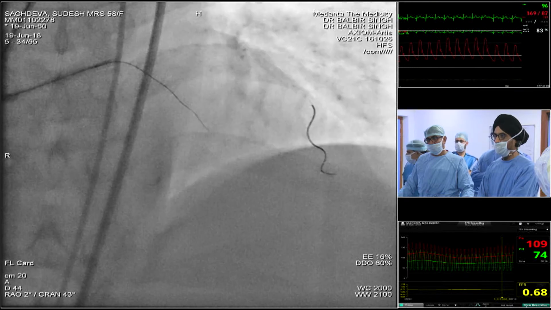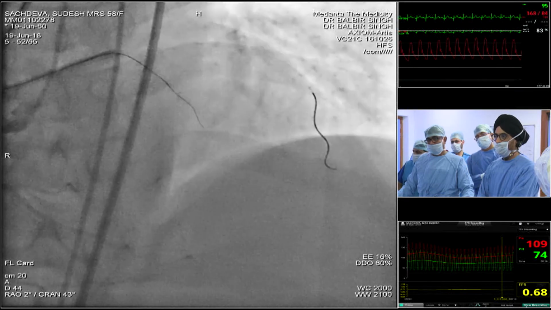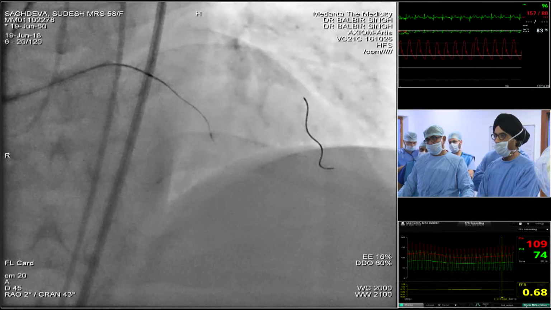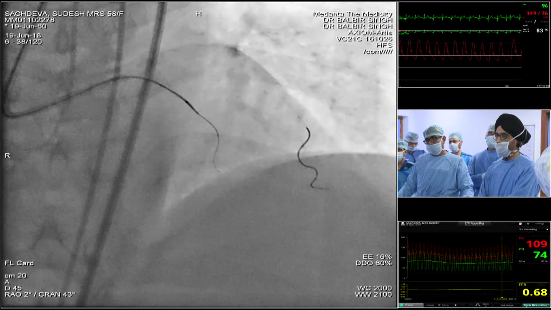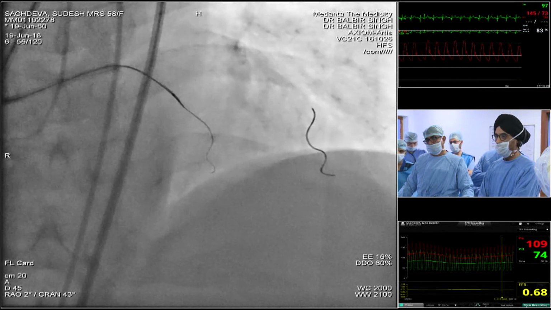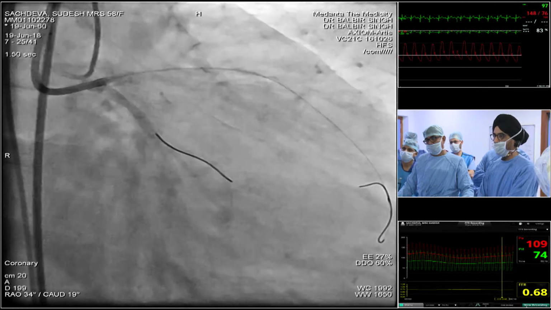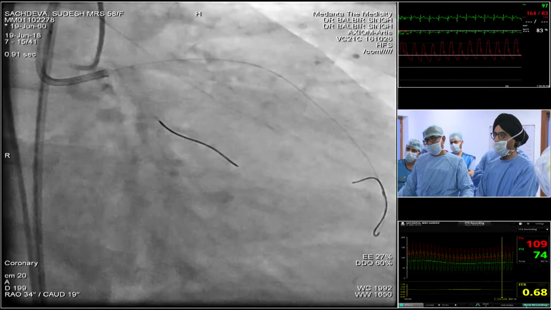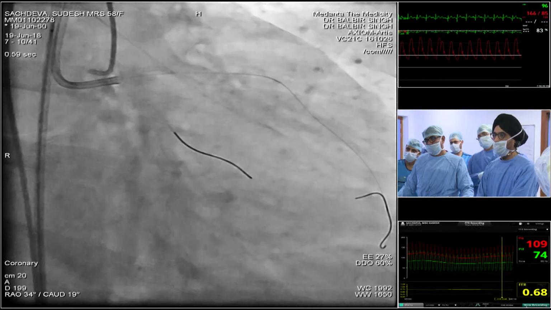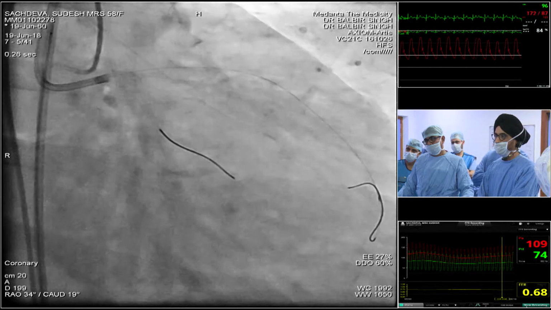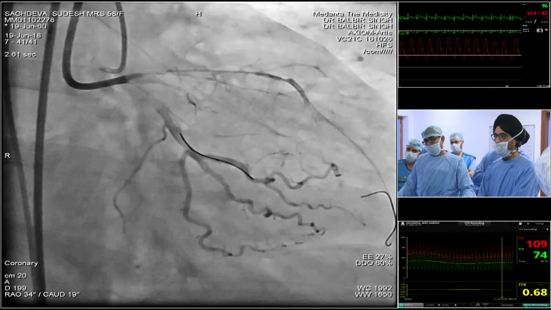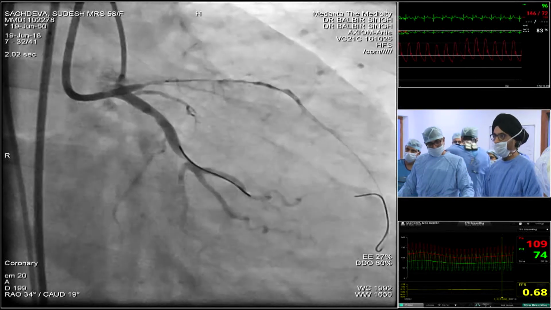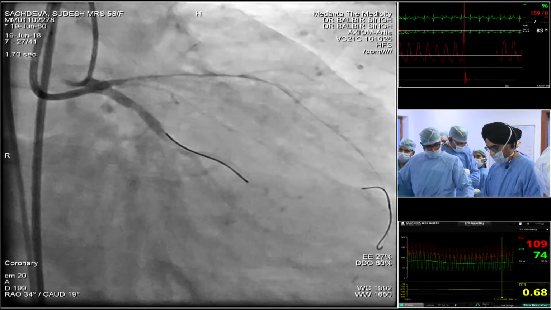So now we have the Crosshair. Next, please. So I crossed with the help of a Crosshair, got the Fielder XT wire down, and then drilled the Crosshair distally. Next. This took some effort, getting the Crosshair, drilling down the LAD, and then I exchanged to a BMW wire, pulled out the Crosshair by holding the wire with a 2.5 millimeter balloon in the guiding catheter. So I'm at this stage with you. We have the OCT imaging ready, we have the balloon ready. I'm going down the LAD with the balloon now.